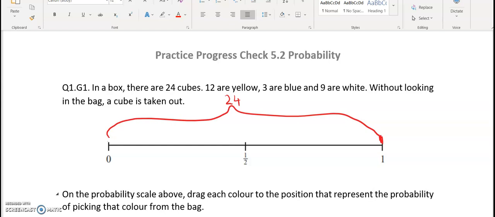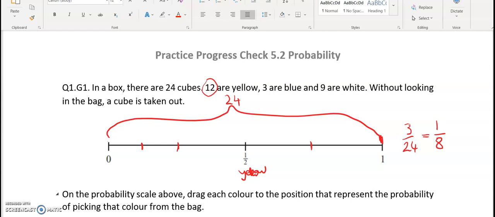So 12 are yellow. 12 is half of 24, so that's going to be going here. 3 are blue. 3 out of 24 is the same as 1/8. So I'm going to split this into half and this into half and half again here.